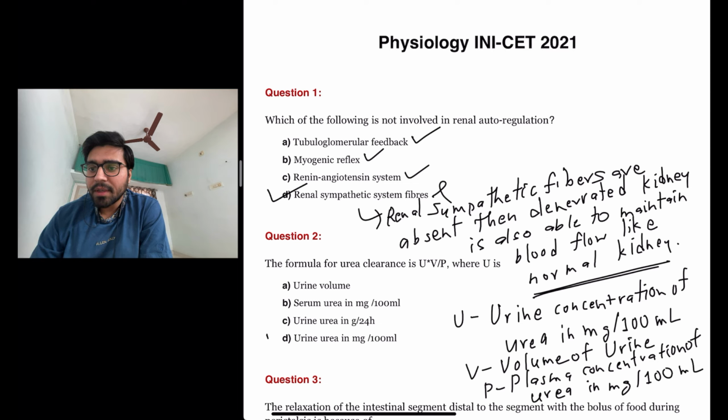So the answer is urine urea in milligram per 100 milliliter, D.